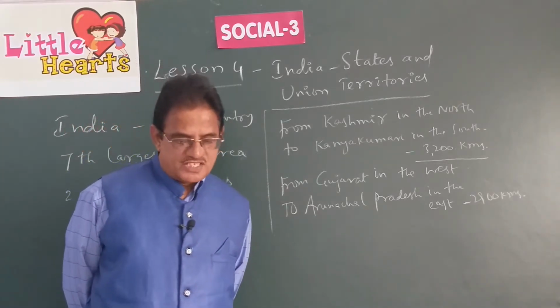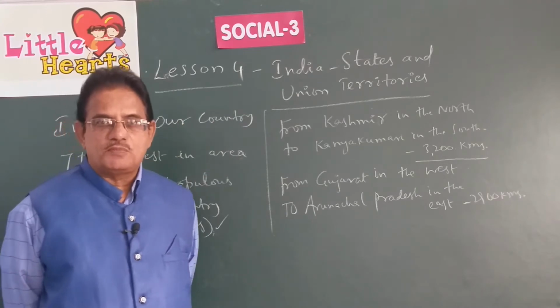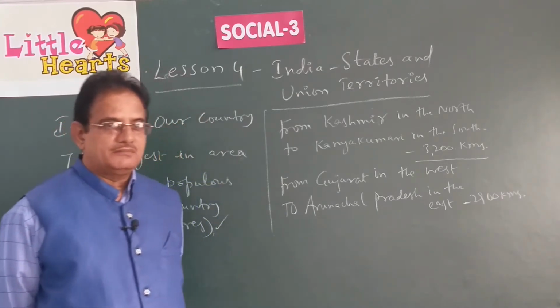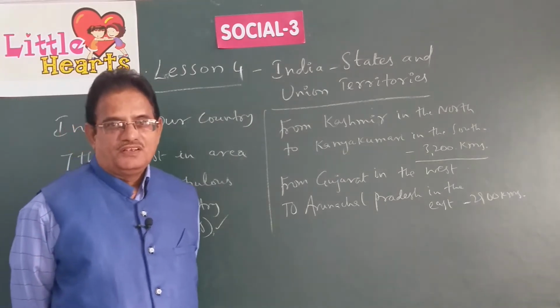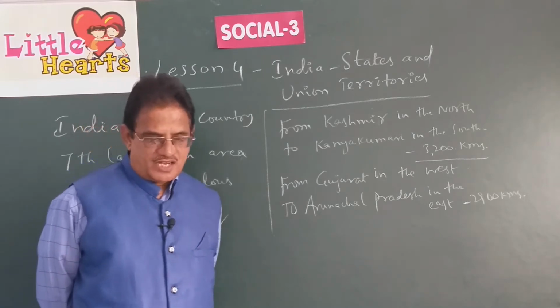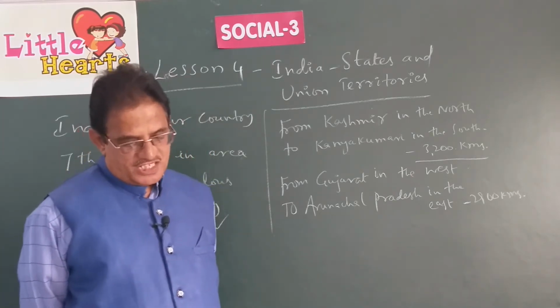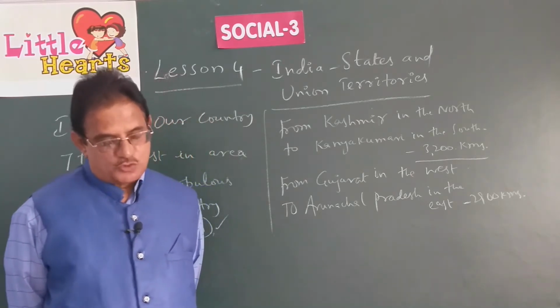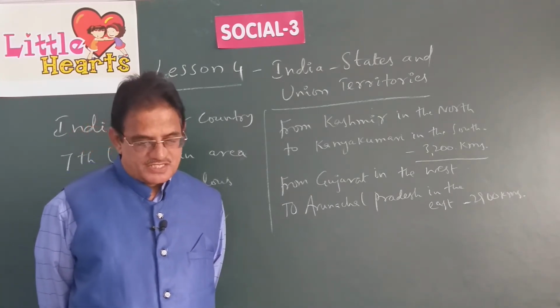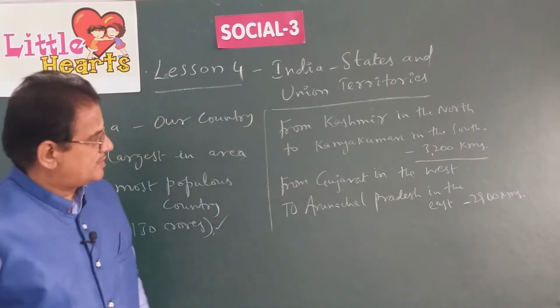As I told you, India is a democratic country, means we the people elect our representatives to rule the country. The people we elect to rule our country are called members of parliament. These representatives form a government to rule the country. That government is called the central government or union government.